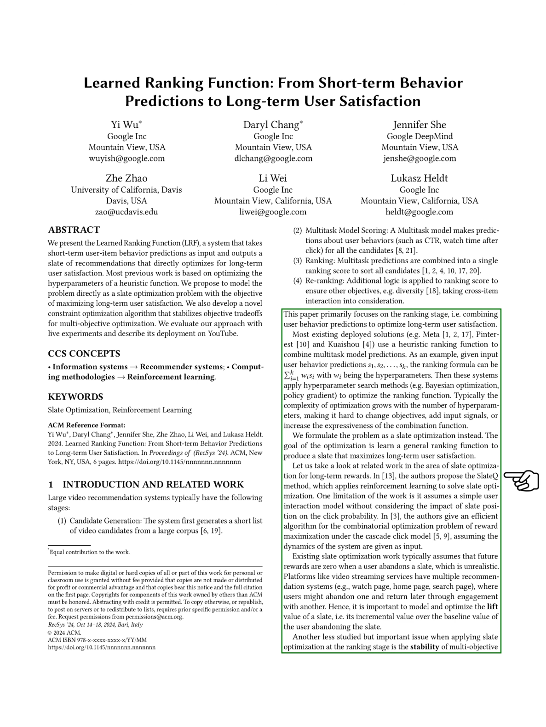To tackle this, we approach the problem as slate optimization, aiming to develop a general ranking function that maximizes long-term user satisfaction. We also review related work in slate optimization for long-term rewards. For example, the slate queue method uses reinforcement learning for slate optimization but overlooks how the position of a slate affects click probability. Other studies provide efficient algorithms for maximizing rewards under certain models but often assume that future rewards are zero if a user abandons a slate, which is not realistic for platforms with multiple recommendation systems.